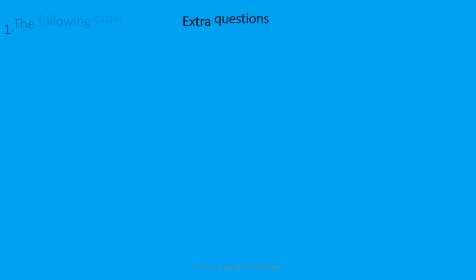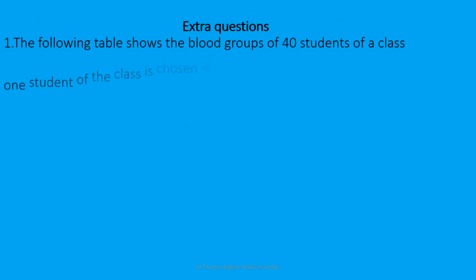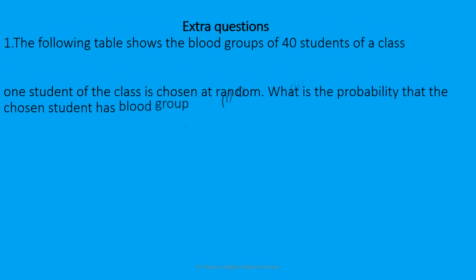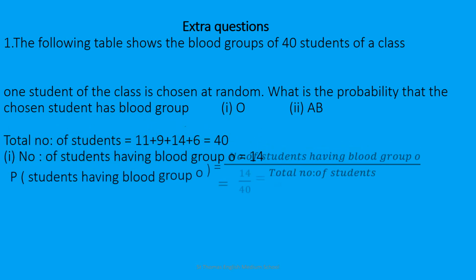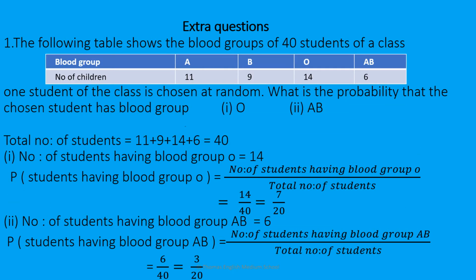Moving to an extra question, because the rest of the sums in exercise 15.1 we can do after completing lesson number 14. The following table shows the blood group of 40 students of a class. One student of the class is chosen at random. What is the probability that the chosen student has blood group number 1, that is O, number 2, that is AB group?